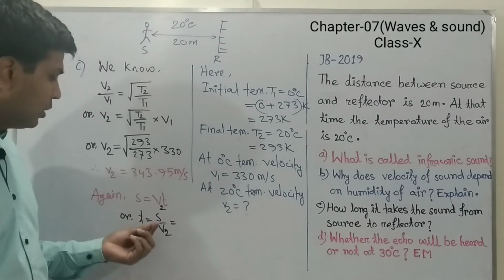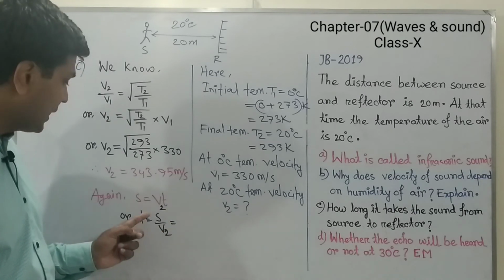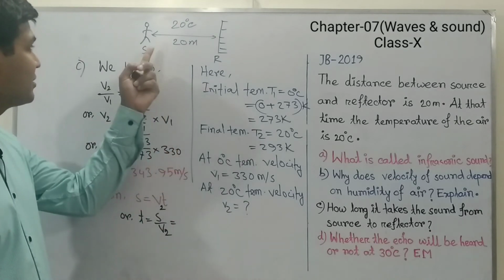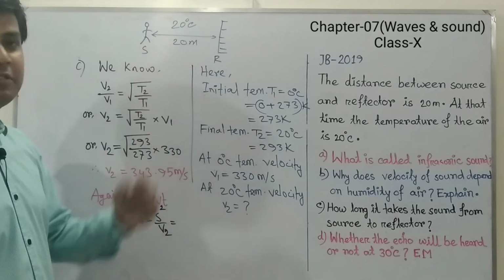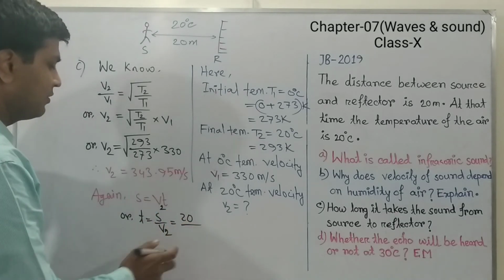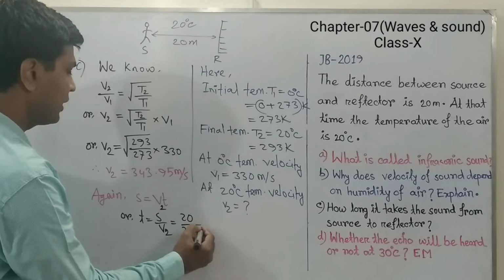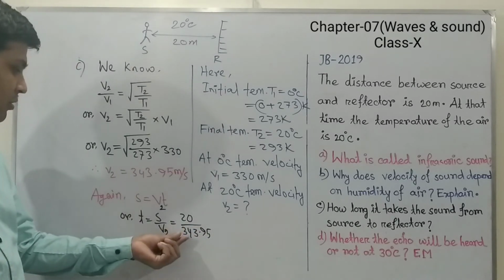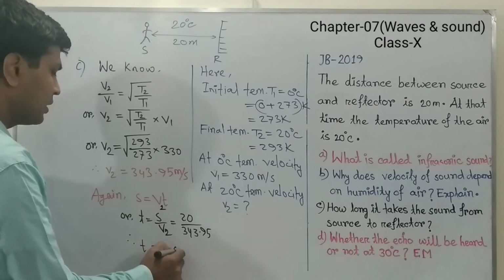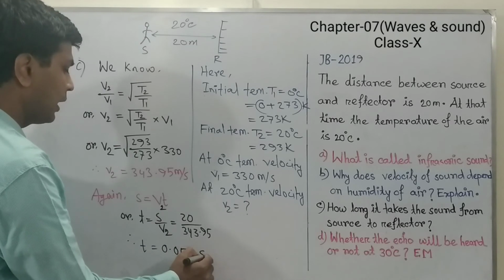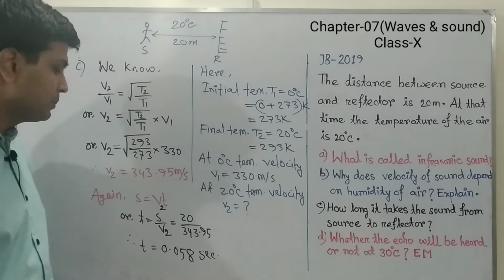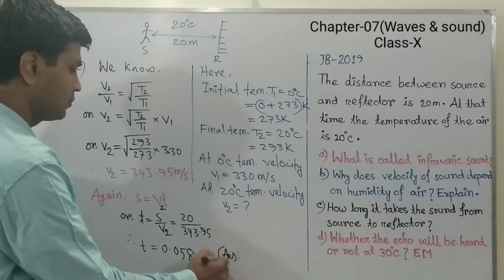Now we will put the value of S and V2. Here S is the distance between source and reflector, and in the stem you can see the distance between source and reflector is given as 20 meter. So if we put the value of S as 20 and V2 as 343.95, then after calculation we will get the value of t as 0.058, and the unit of time is second. That is the answer of question C.